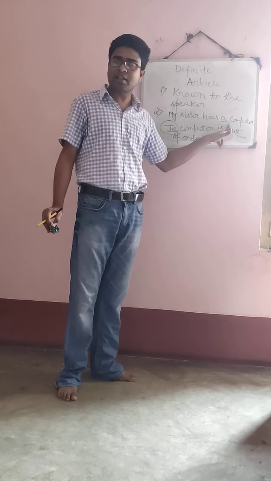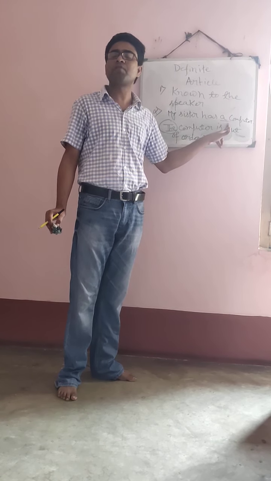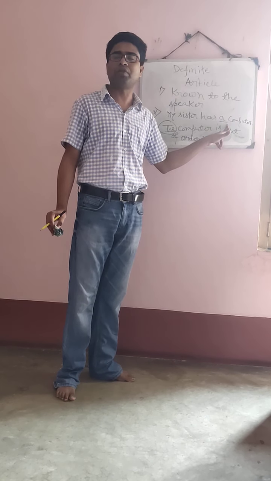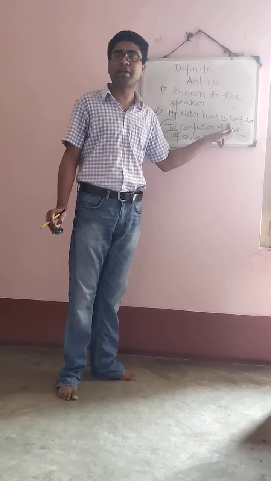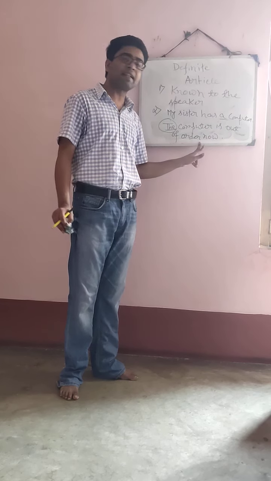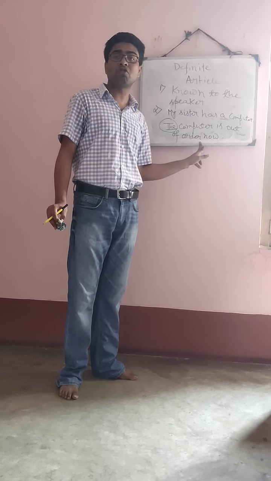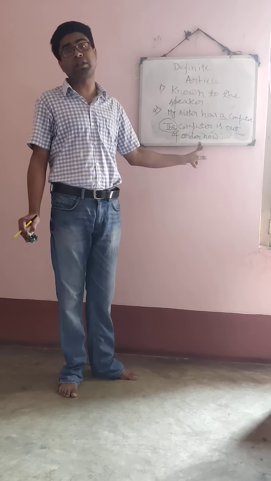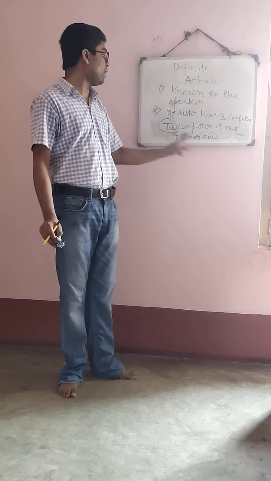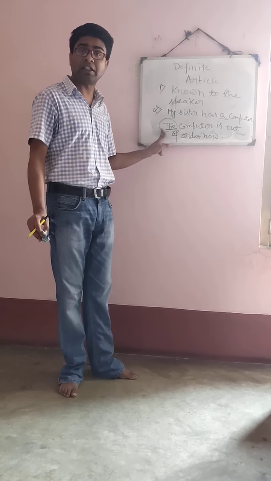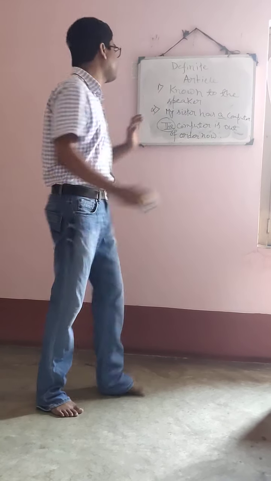In the first sentence, a is used because the speaker does not know about the computer. The first time, it is mentioned. But in the second sentence, the speaker already knows that this computer belongs to my sister. So it is now quite familiar to the speaker. That's why definite article the is used here.